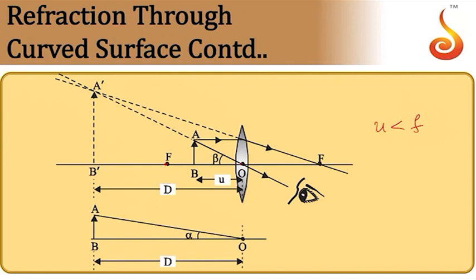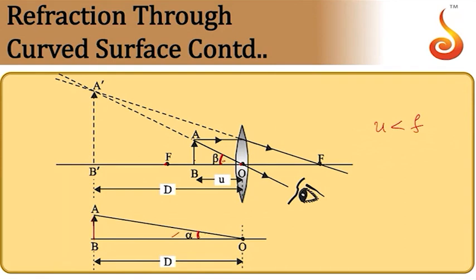Here we can understand the magnification. When you look through this lens, this is the angle subtended by the image at the eye. And if the lens is not there and the object is kept at the same distance, then this is the angle subtended. So beta by alpha will give you the angular magnification, or what you call the magnifying power.